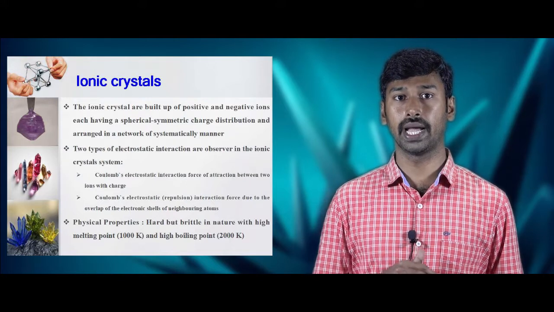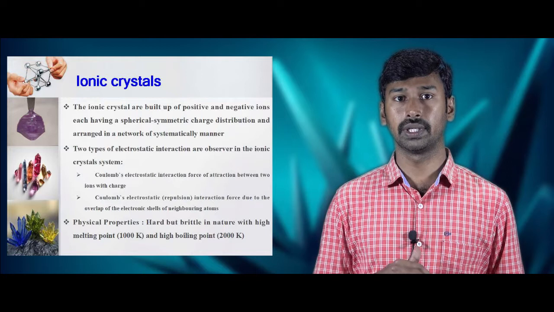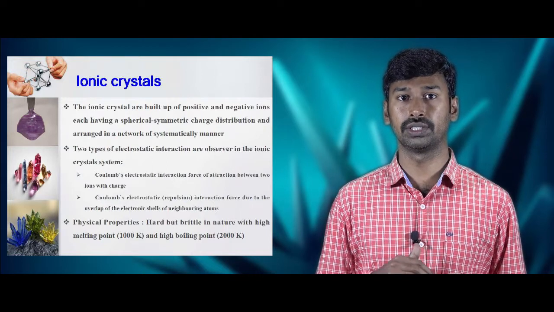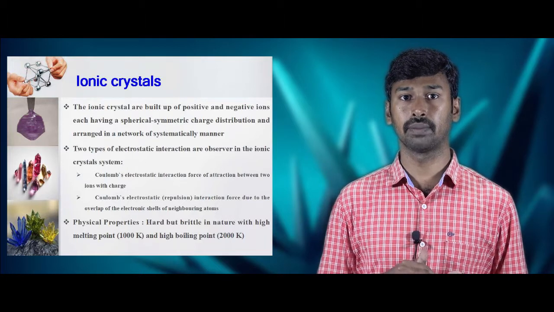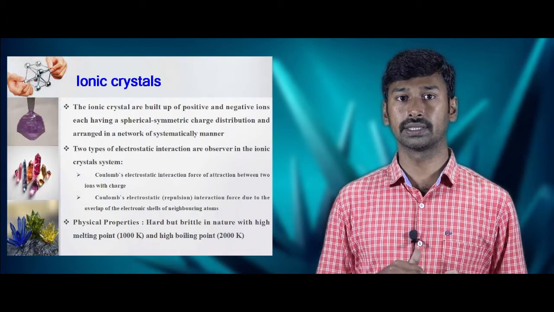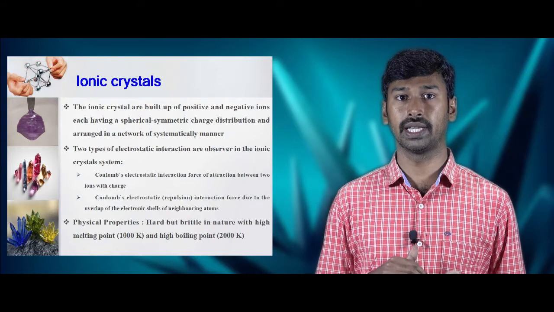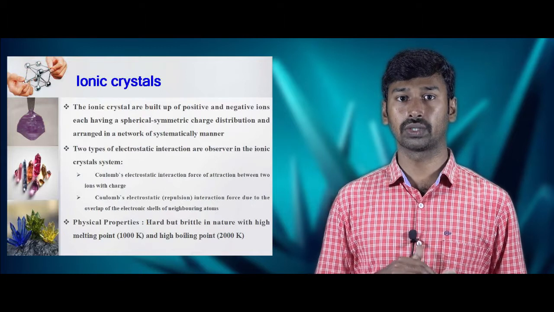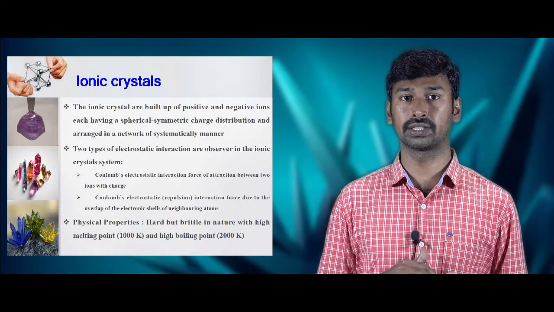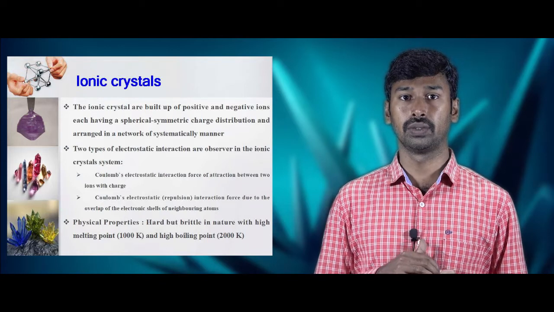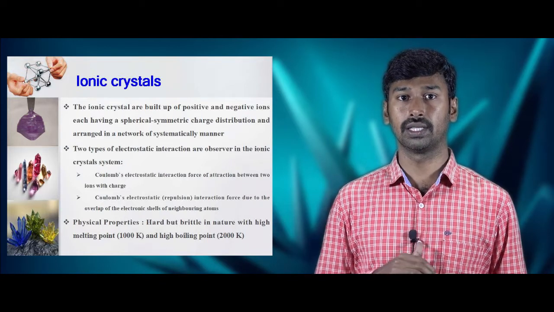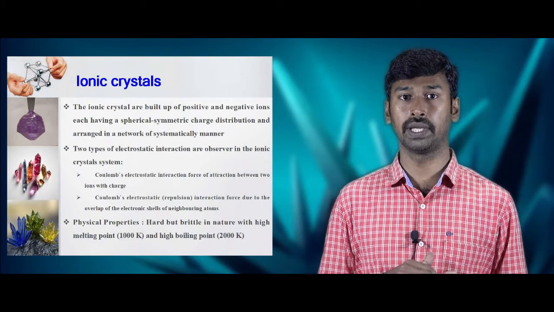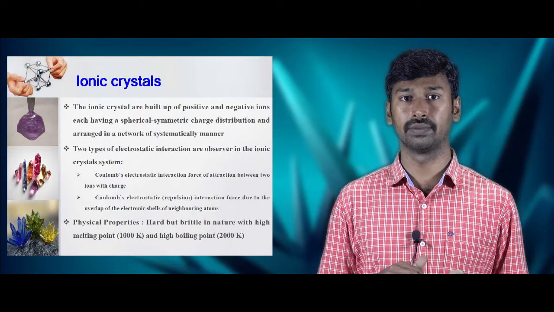First we are going to see the ionic crystals. Ionic crystals are built up of positive and negative ions. Each have a spherical symmetry of charge distributions and arranged in a systematic manner. These ionic crystals have 2 types of electrostatic interactions observed in them. They are Coulomb's electrostatic interactions, which is an attraction force which acts between the 2 ions of different charges, and the Coulomb's electrostatic interactions of repulsive force due to the overlapping of electronic cells of different atoms.